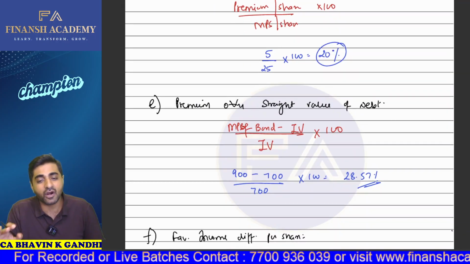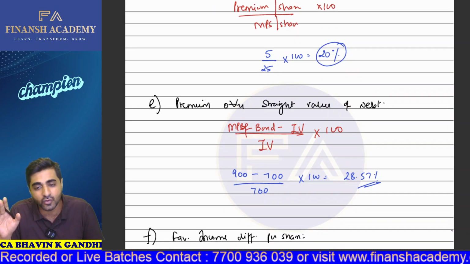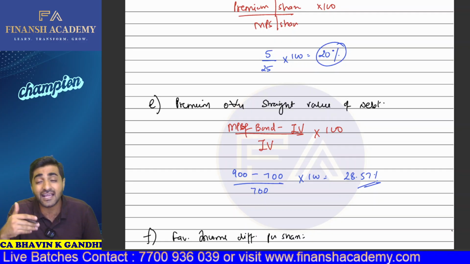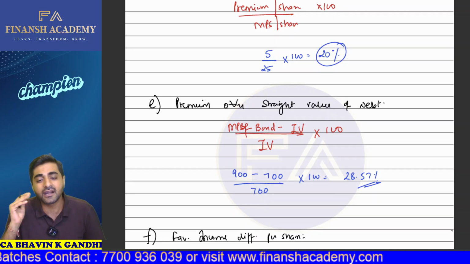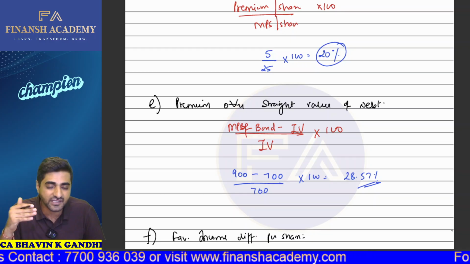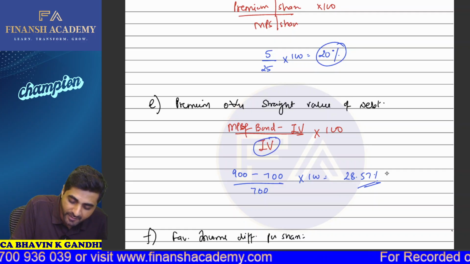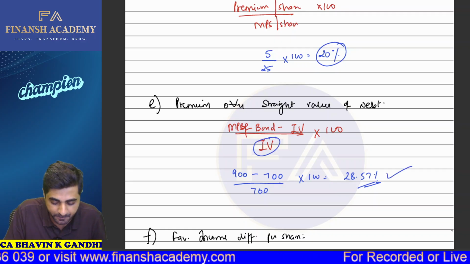What is the straight value of the bond? So simply take the difference between the two. Premium over straight value of the bond. Also, we can call this the percentage of downside risk. Because it's over the straight value of the bond, we will divide that by the intrinsic value and ultimately get this as 28.57%.